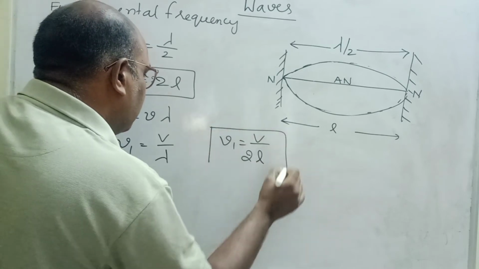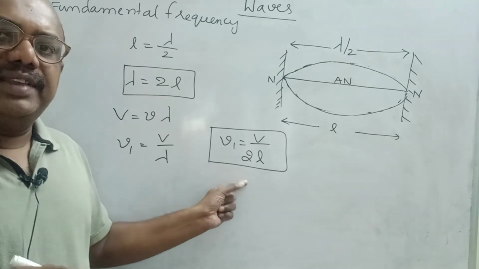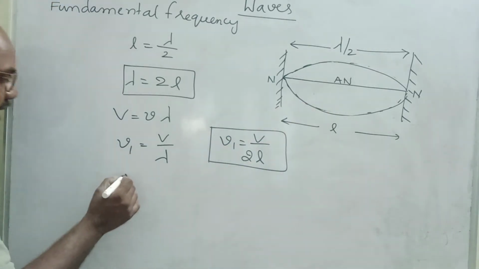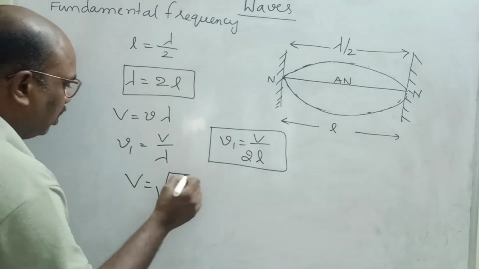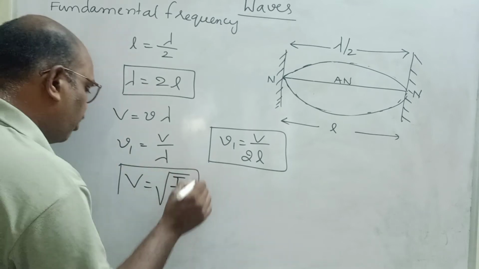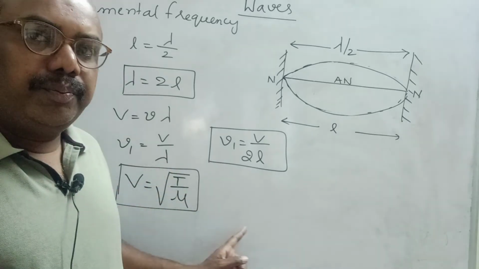This is the frequency of the fundamental loop. But what is velocity? Velocity is equal to square root of T by mu. This is the formula for velocity of any progressive wave: V is equal to square root of T by mu.